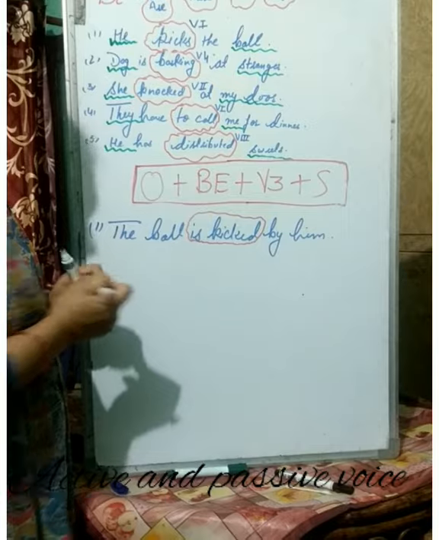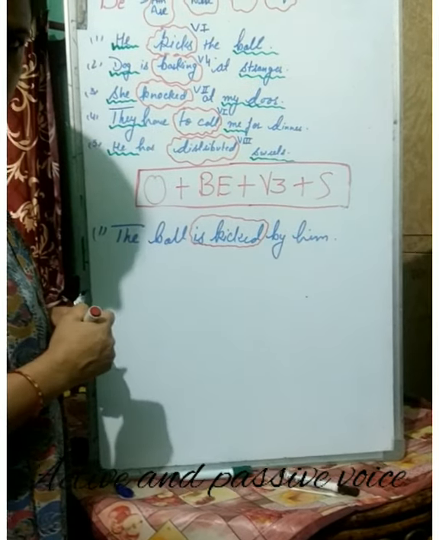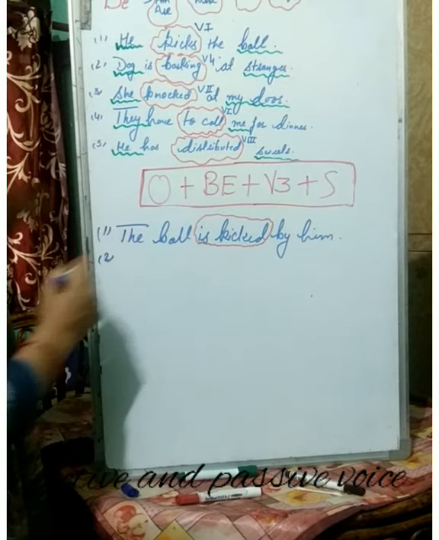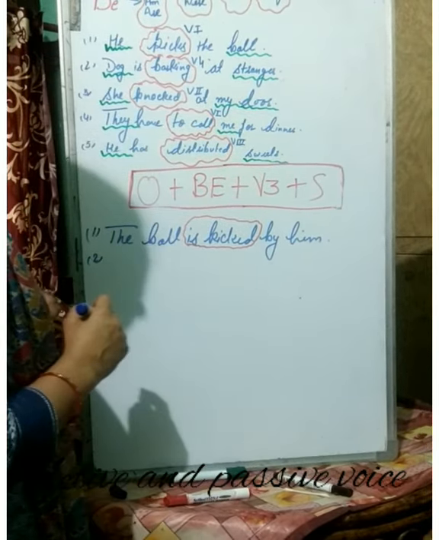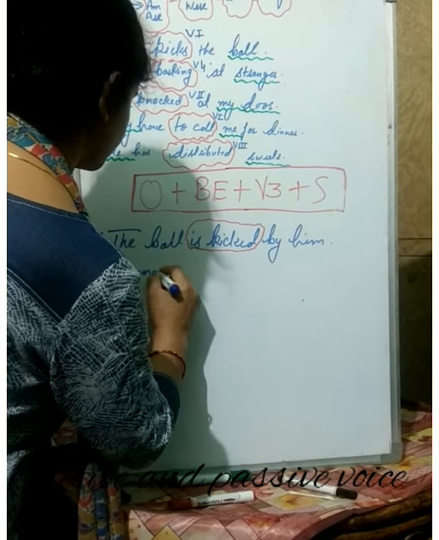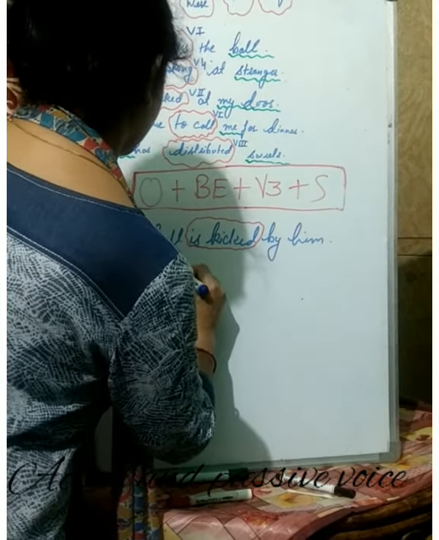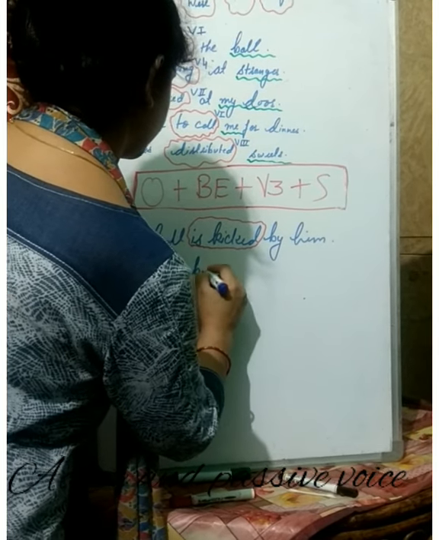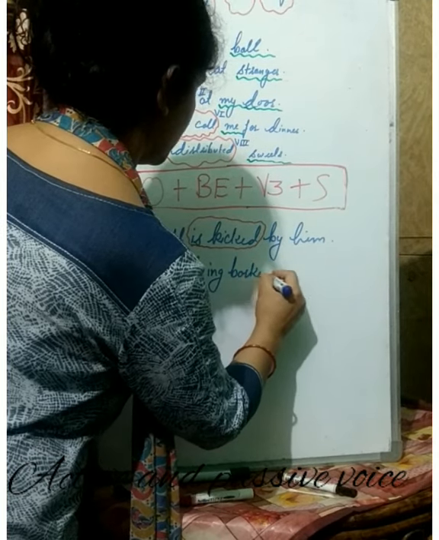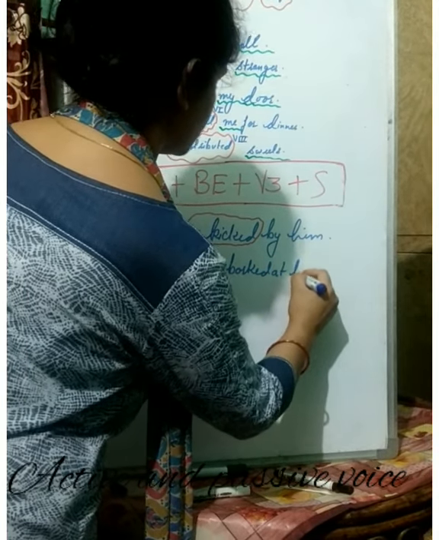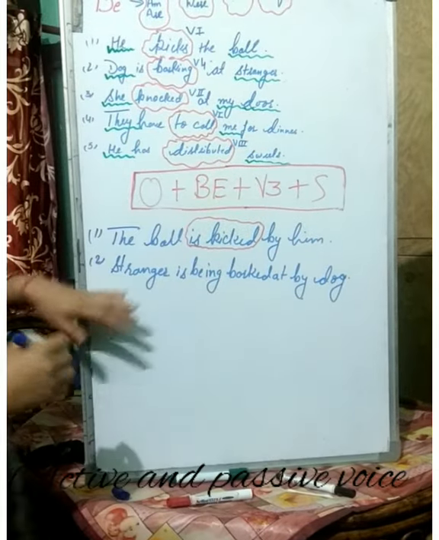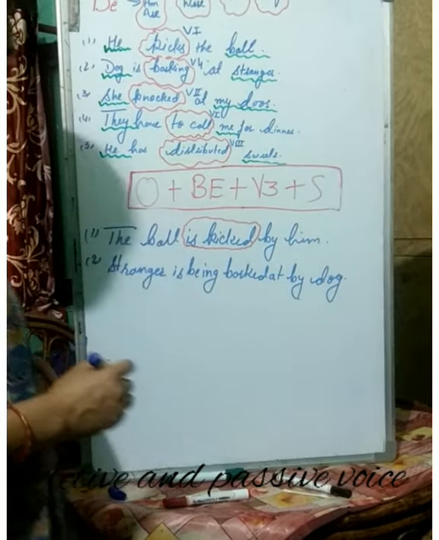Is kicked by him, that is the subject. Now the second sentence: dog is barking at a stranger. A stranger is being barked at by dog.